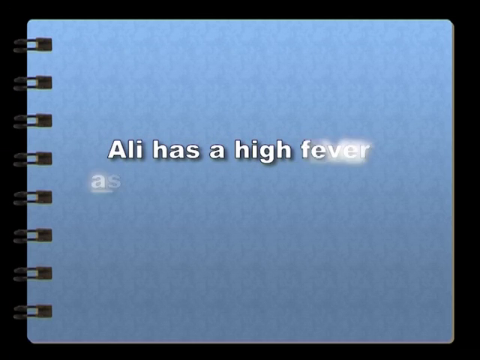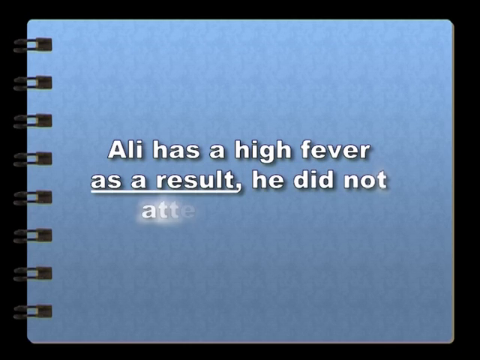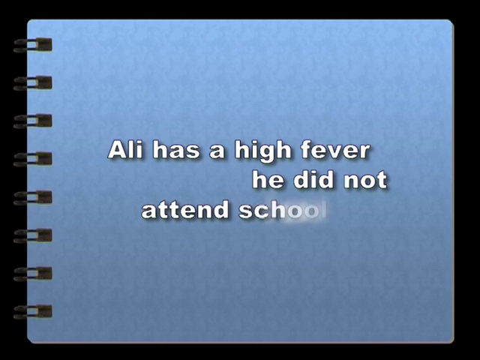Let's take a look at the two sentences again. In the first sentence, Ali has a high fever. As a result, he did not attend school. The sentence, Ali has a high fever, shows us the cause, and he did not attend school shows us the effect. So, the word as a result helps to join the two ideas clearly.